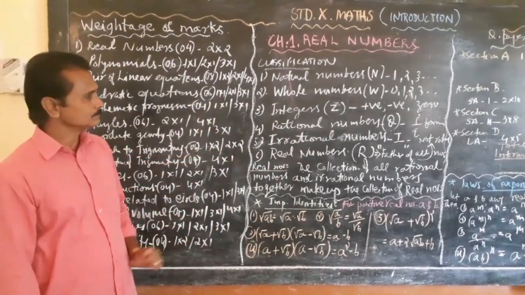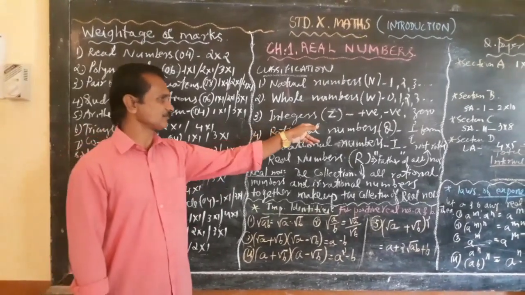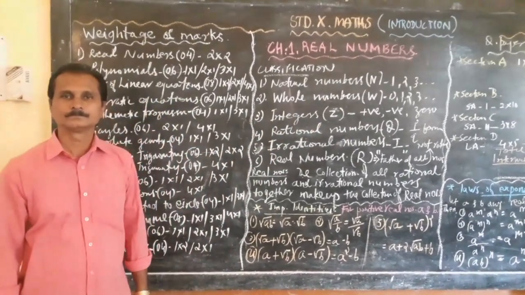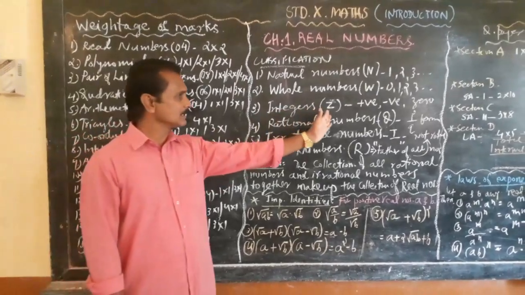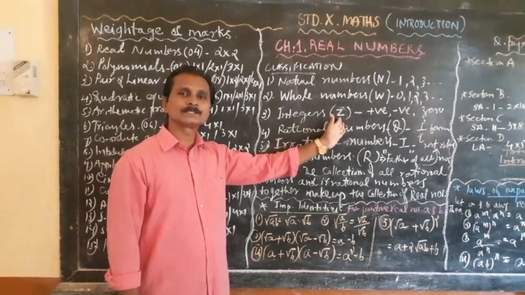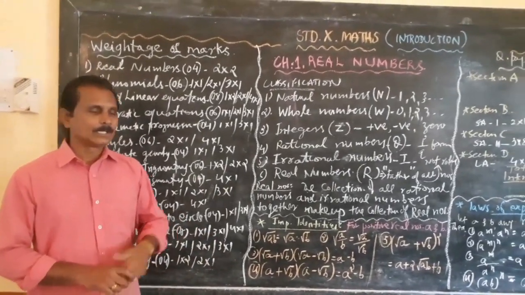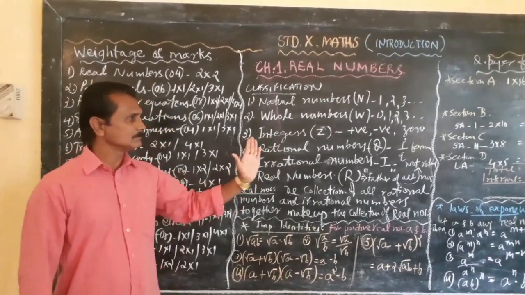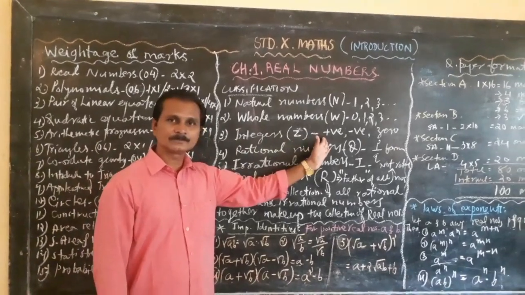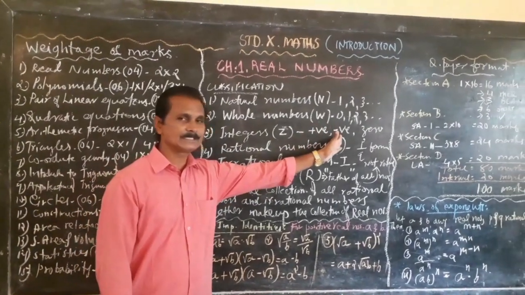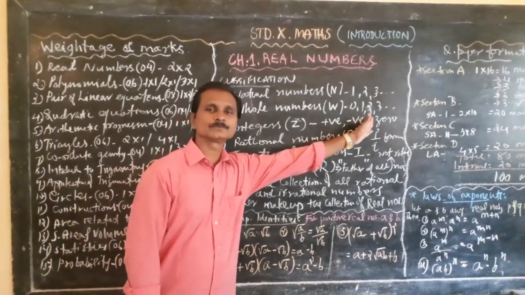Now the third group, integers. Integers are represented by the capital letter Z, and this group contains the positive integers, the negative integers and also the zero.